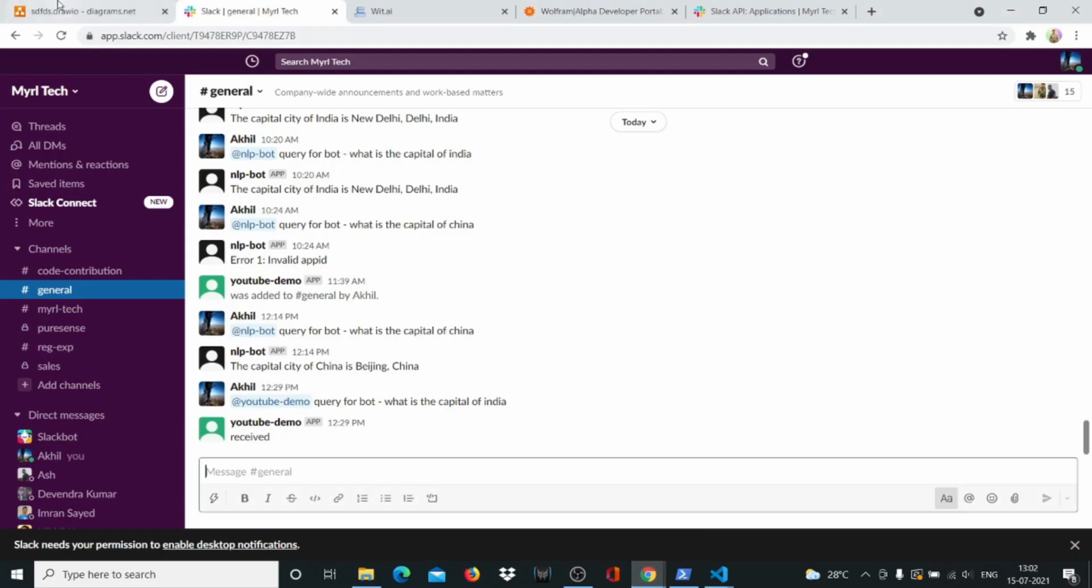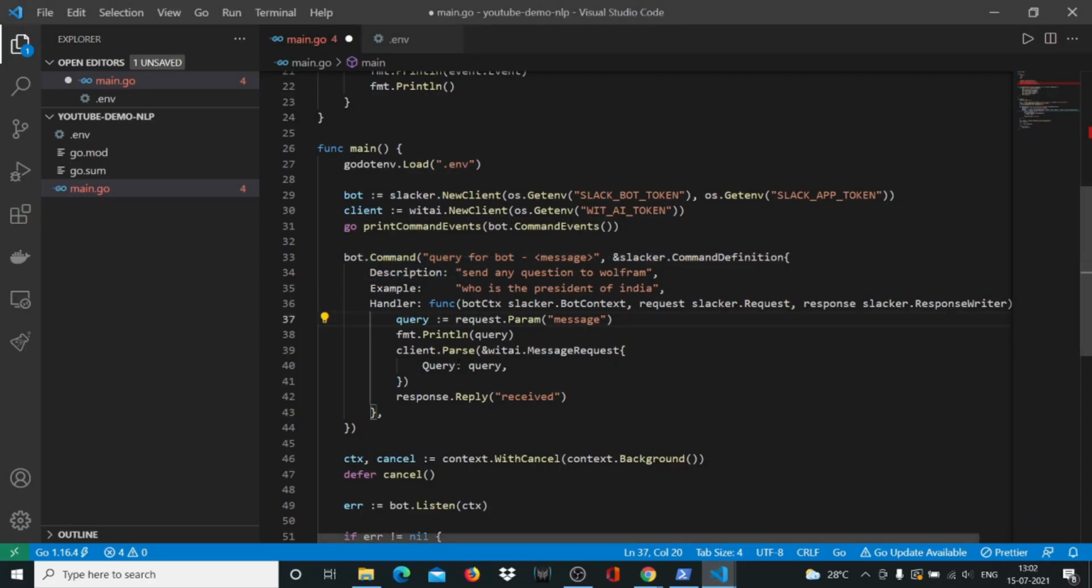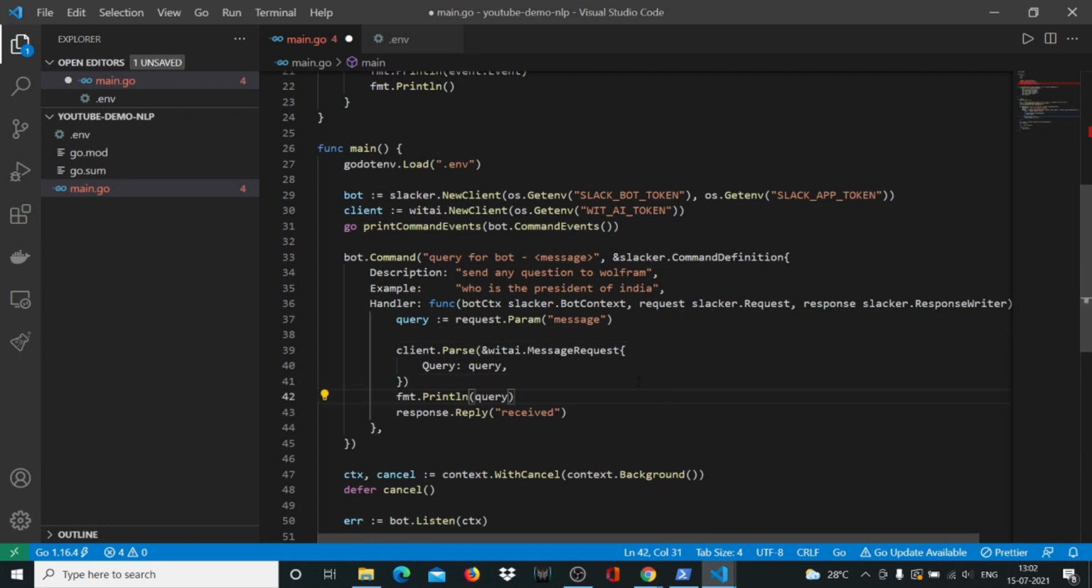So let me show you the diagram again. All right, the user sends a message, goes to Slack, gives it to Golang server, and now we have to send it to Wit, right? So Slack has given it to Golang, which is query, and the query has to be passed to Wit.Ai. So I hope everything makes sense now. And here we're going to print this out. So we'll take these values in a variable called message, comma blank, and we'll print out the message here.